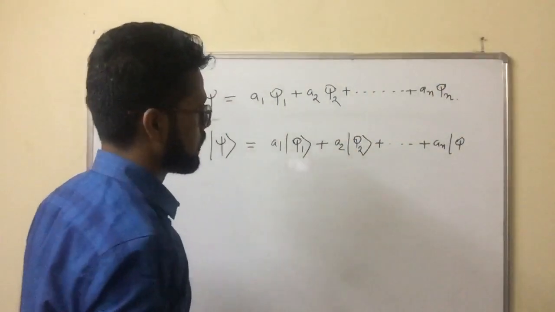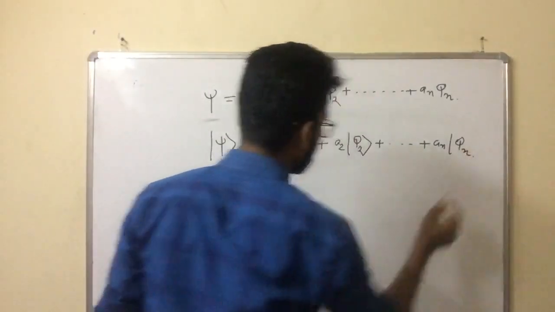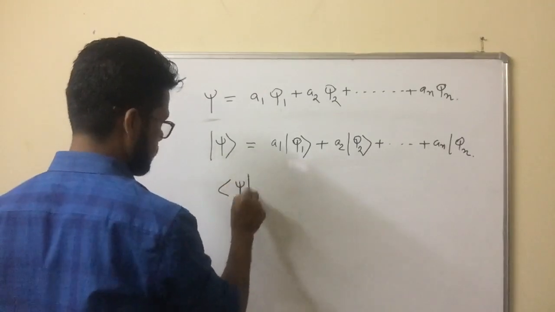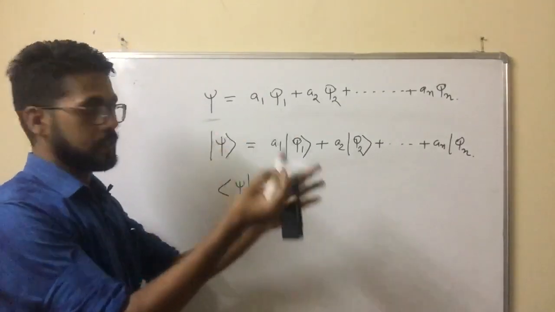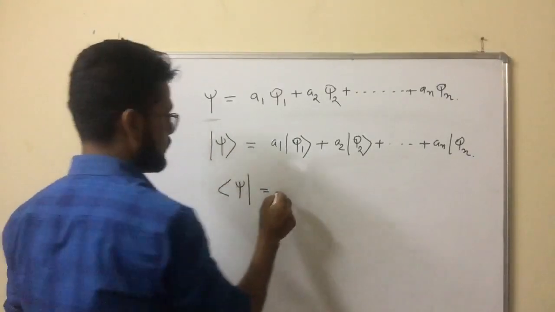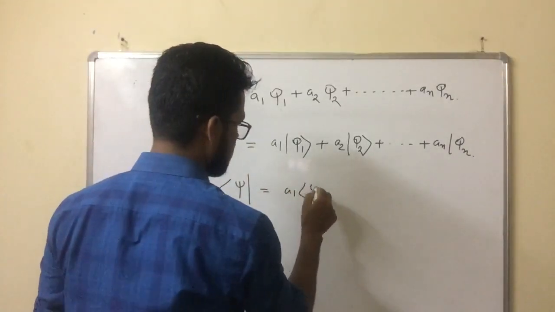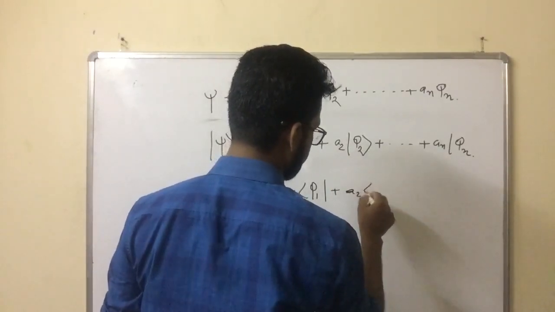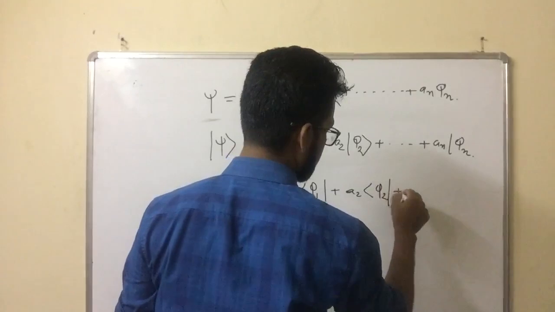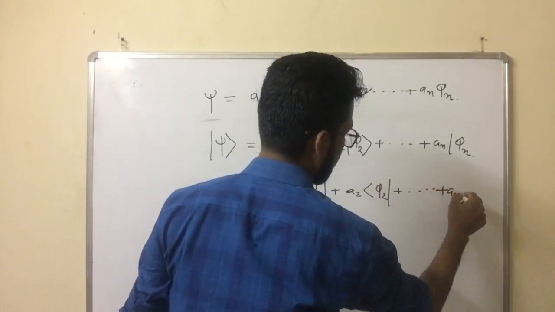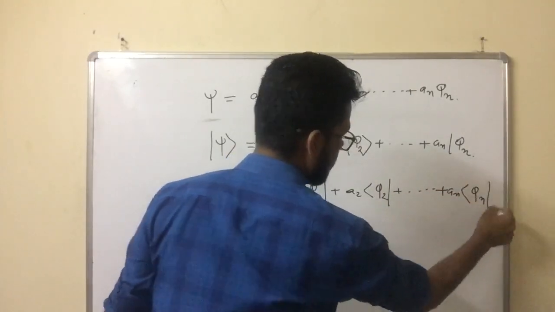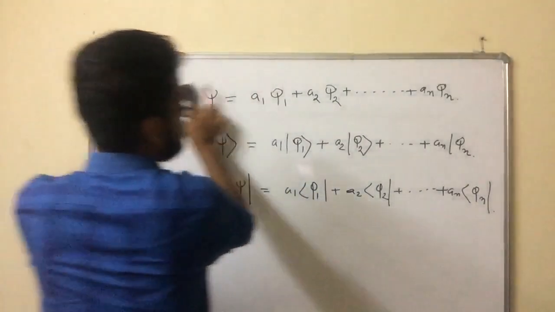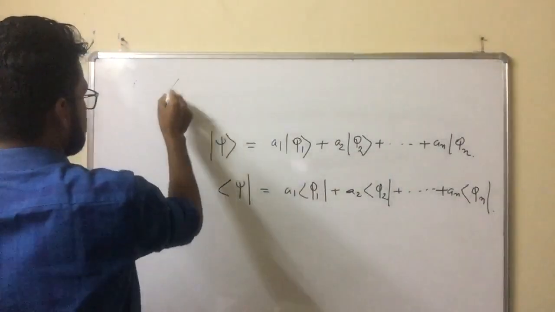Okay, phi. Similarly, if I calculate the bra, it is just the reverse. Now it becomes the bra: A1 phi 1 plus A2 phi 2 and so on up to An phi n. Okay. Now what happened? I'm erasing this line. Now what happened?